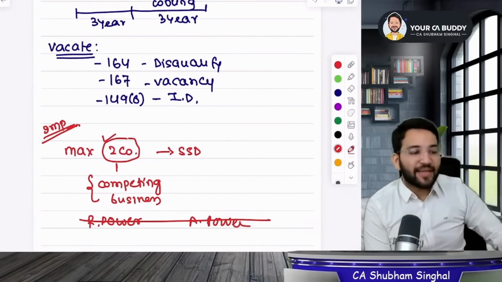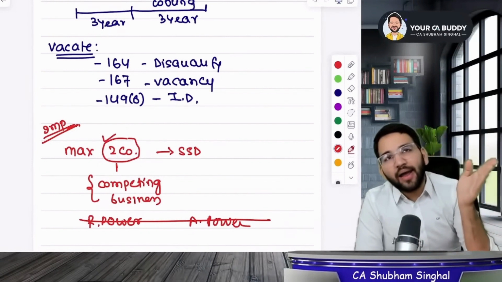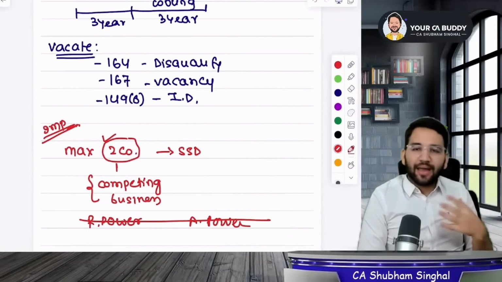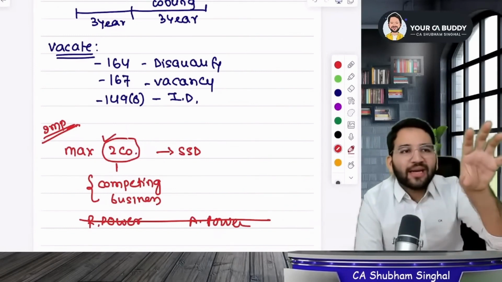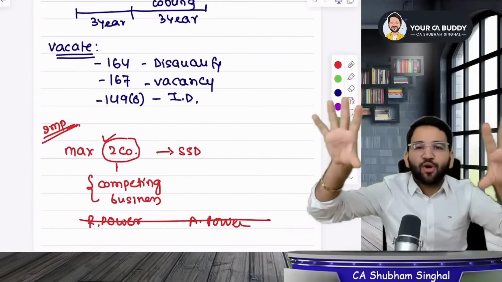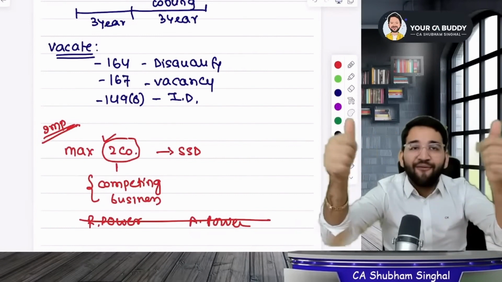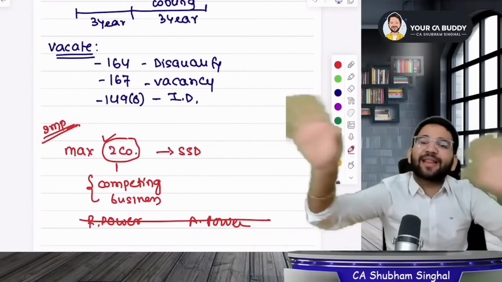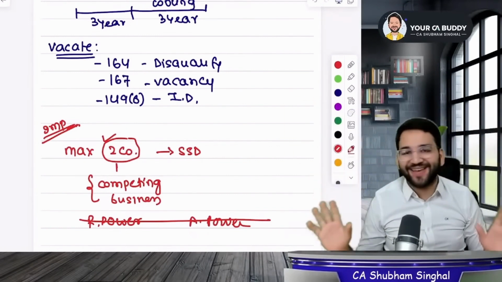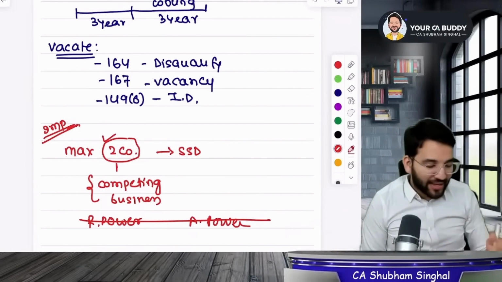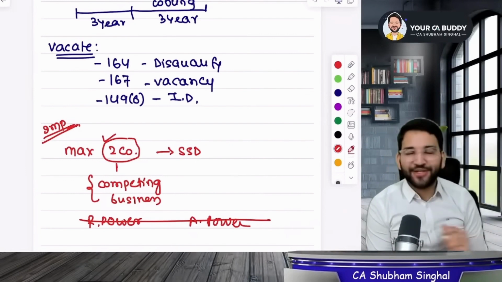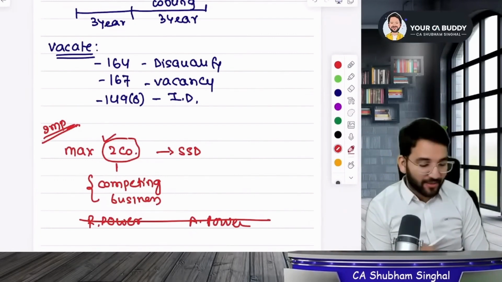Okay. So sir, can I be a small shareholder director of Reliance? And also, for example, can I be a small shareholder director of a shoemaking company and a furniture company? Yes. Those 2 should not be in competing businesses, meaning there should be no competition between them. If both conditions are met, then you can become a small shareholder director.